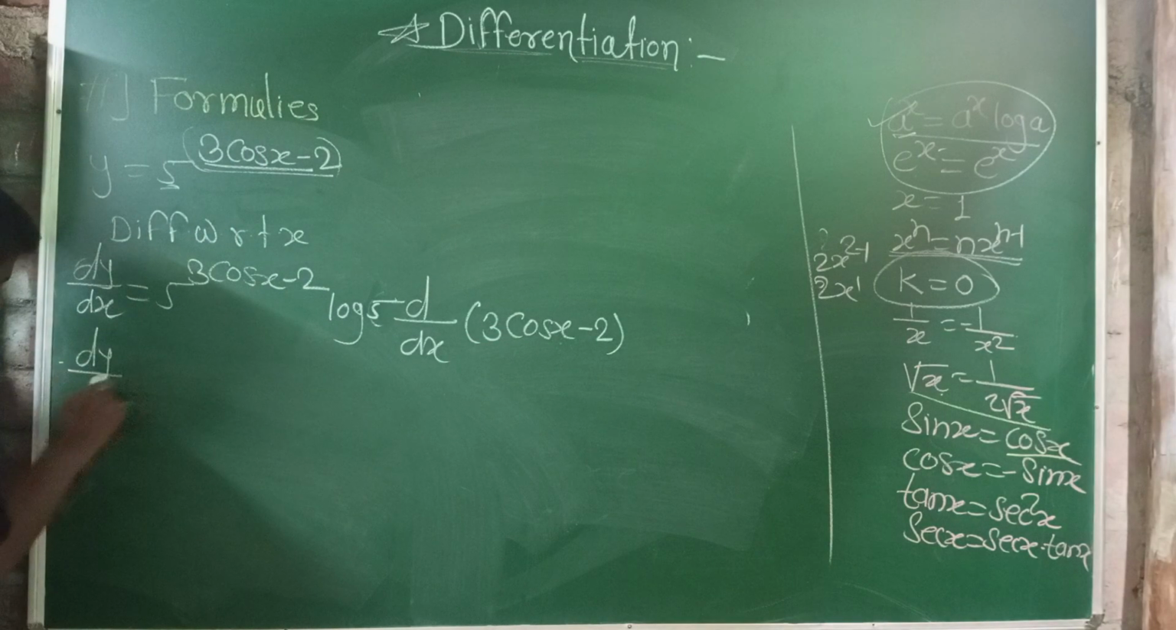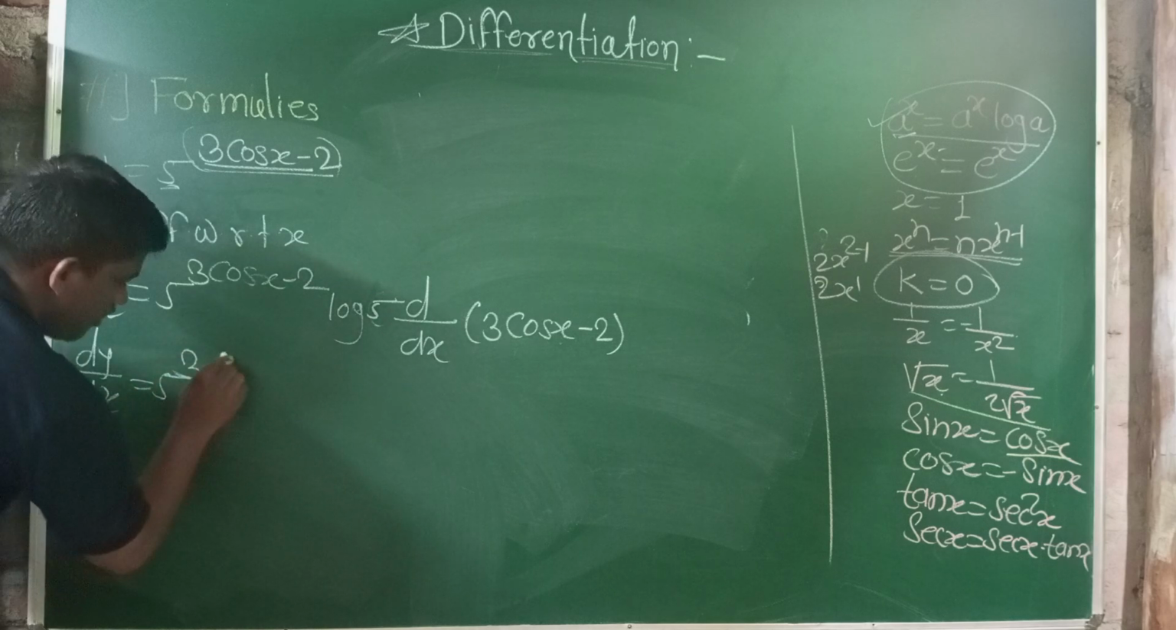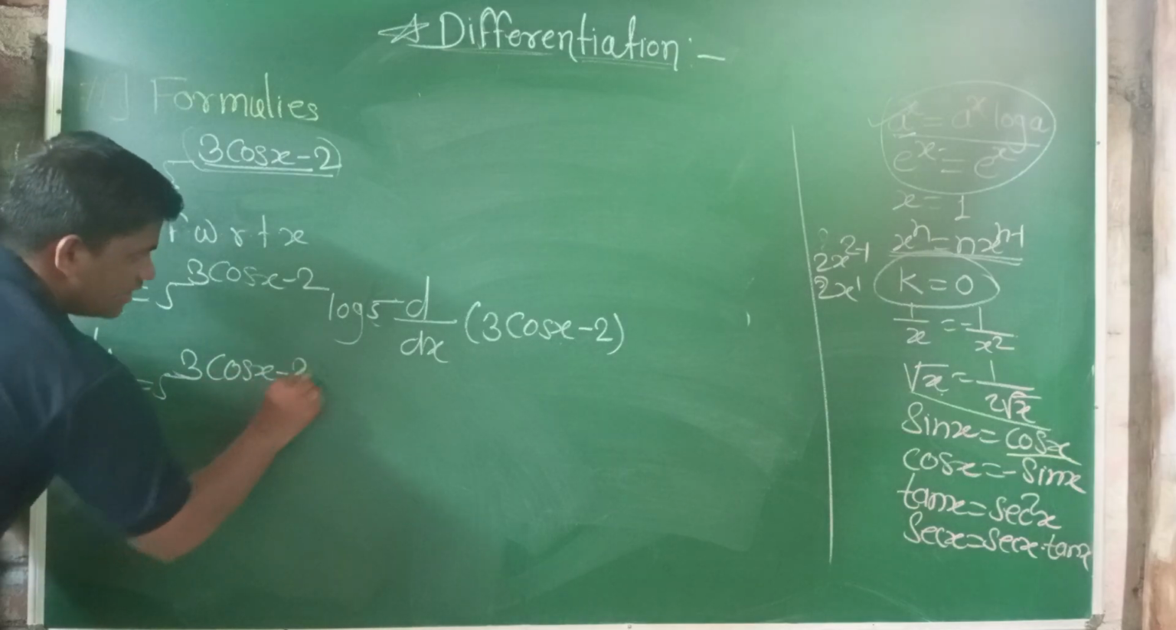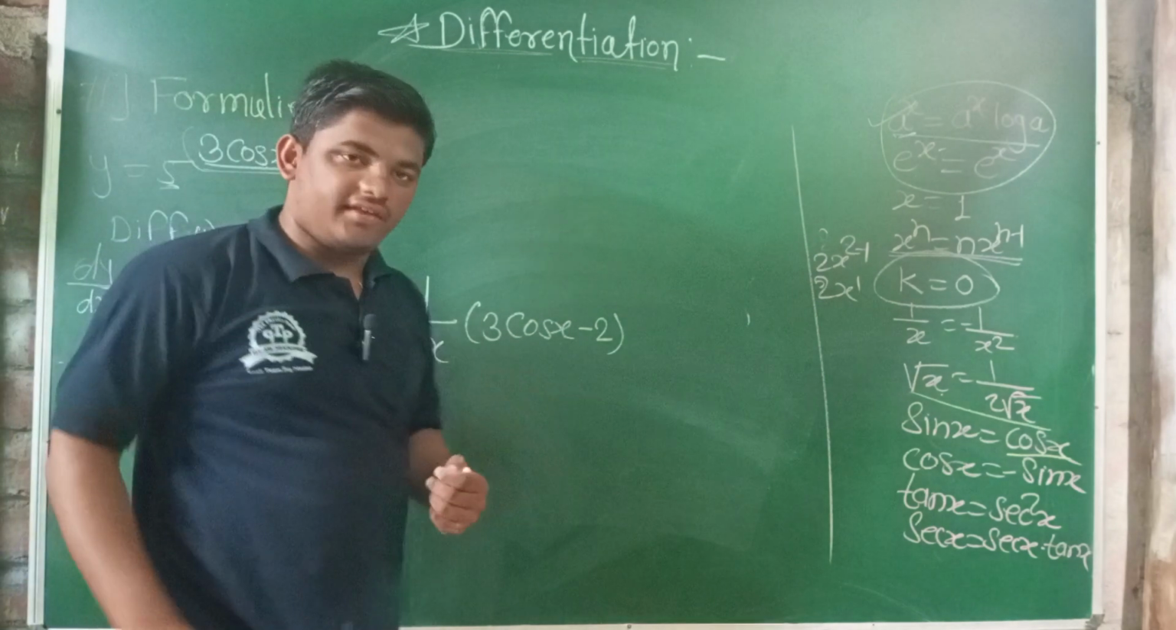Then dy by dx is equal to 5 raised to 3 cos x minus 2 into log 5, then the derivative of cos x.